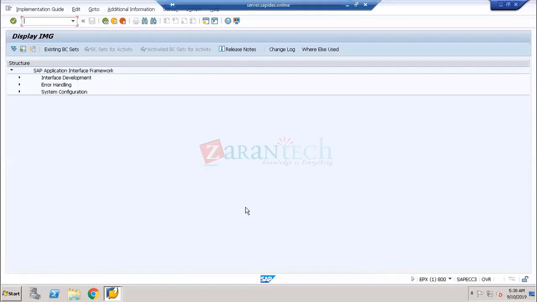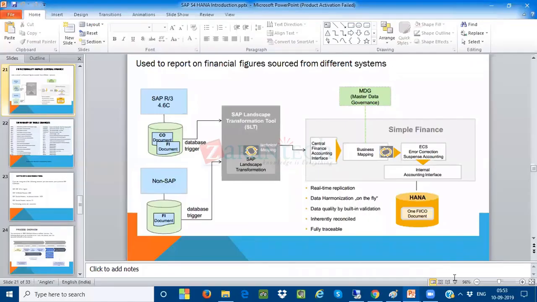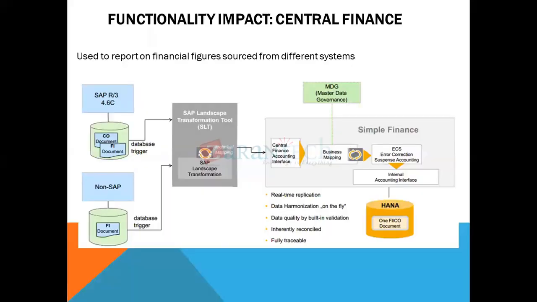We have a separate section on how this AIF is constructed. I have a question for you. Go back to the previous diagram. Suppose I have replicated 1,000 FICO documents. Will I be able to see all 1,000 journal entries in the universal journal in the HANA database?